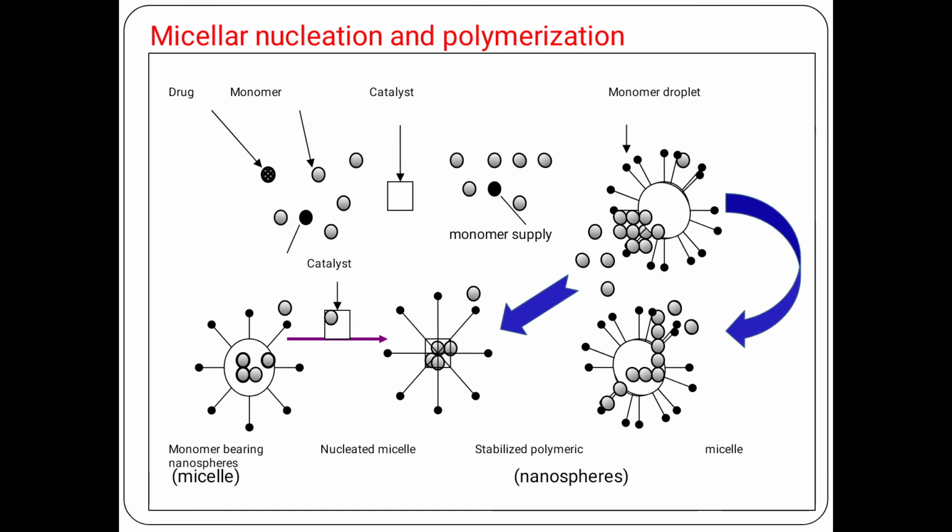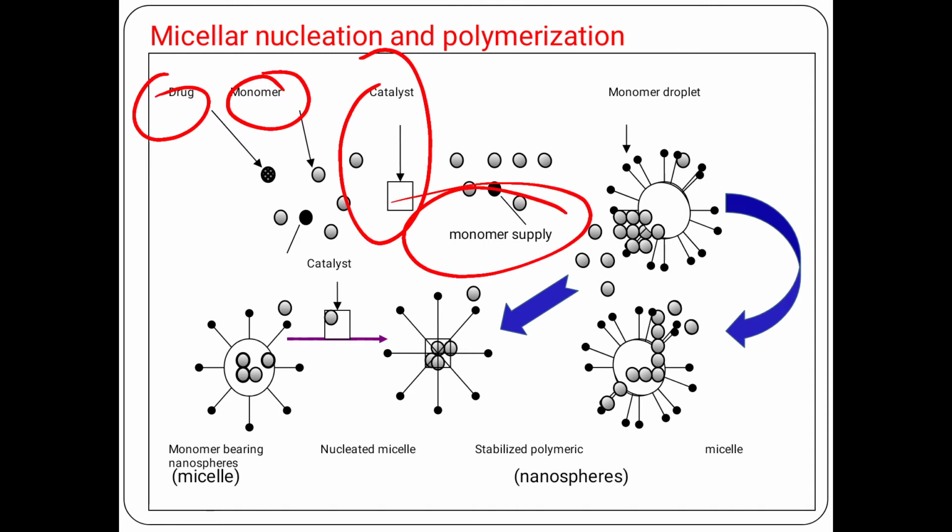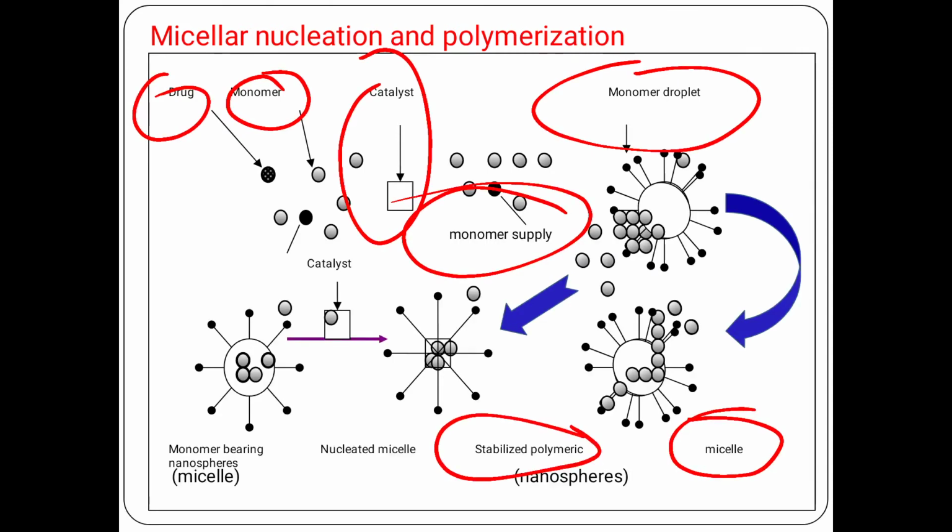In micellar nucleation and polymerization, we take the monomer, meaning a single unit of the polymer, and we take the drug. Then we add the catalyst and give the monomer supply. When monomer droplets are added, we get micelles. When these micelles stabilize the polymeric and nucleated micelle, we get the nanospheres.